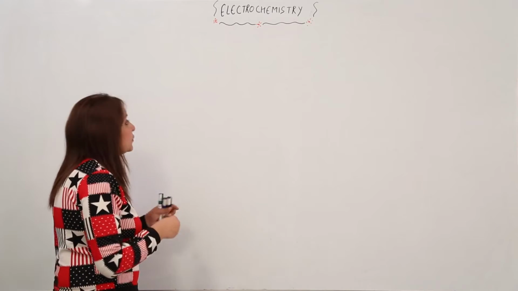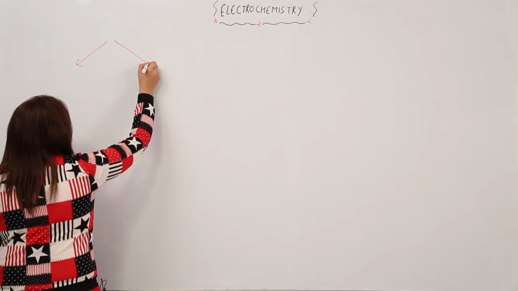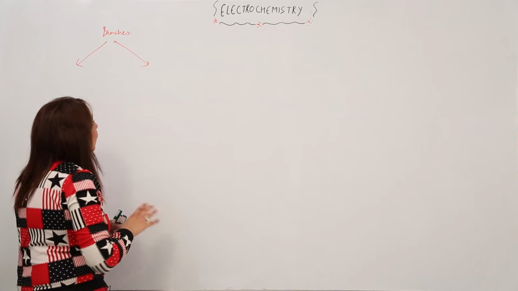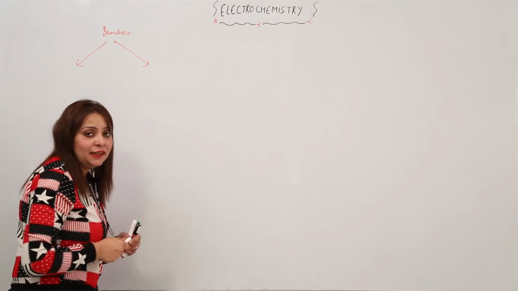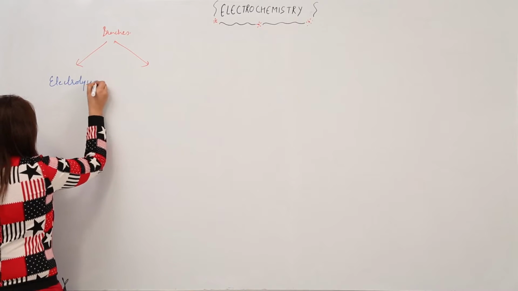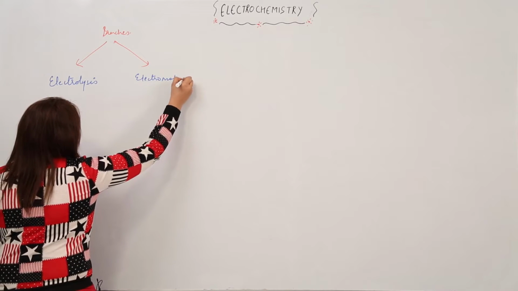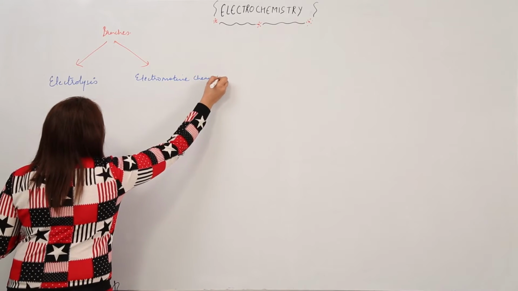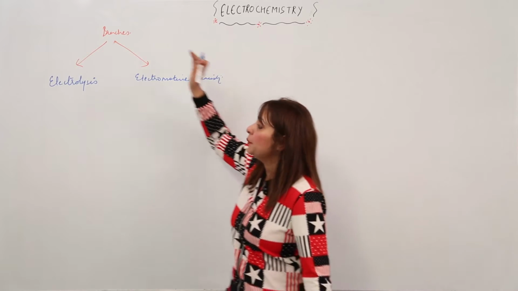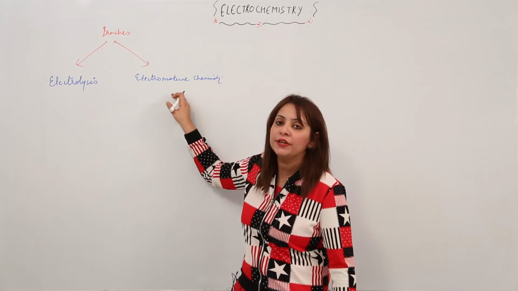So electrochemistry, this wide branch, is further divided into two branches. These are the branches of electrochemistry, right? Now what are those branches? Do you have an idea? Yes, you're right. It is electrolysis, and the other is electromotive chemistry. Just write in your notebook the way I'm telling you, right? So the two branches of electrochemistry are electrolysis and electromotive chemistry, right?